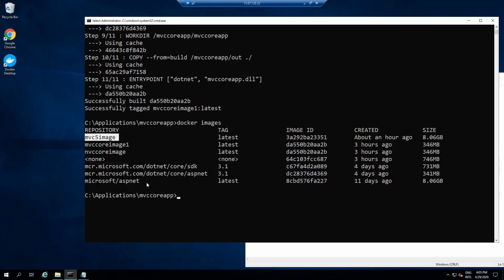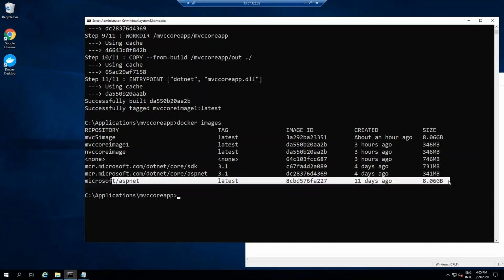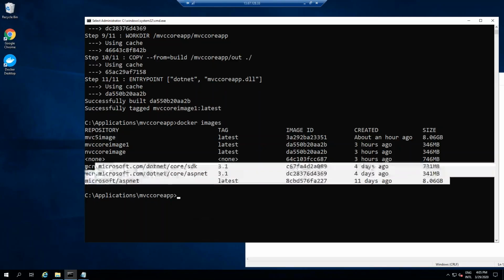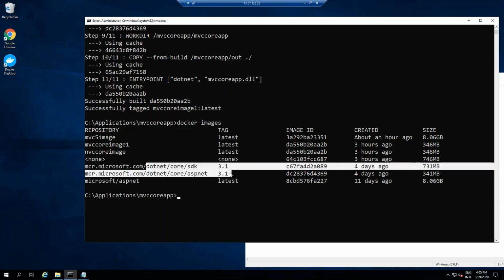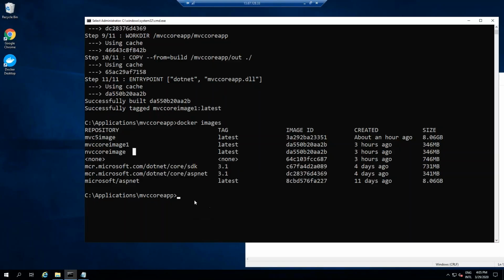You can also see there are other images created. For example, he has created an image of SDK and an image of ASP.NET 4.5, and look at this, it is 8 GB. What it means is that tomorrow, if you create one more application of .NET 4.5, he will not install this image again because you already have it on your computer. He will use the same image and then build an instance for you. So even of the frameworks, he has created the image. But our images are these. Definitely the MVC5 image must be using this, and the MVC core image must be using these two. But at the end of the day, we are going to run both of these.